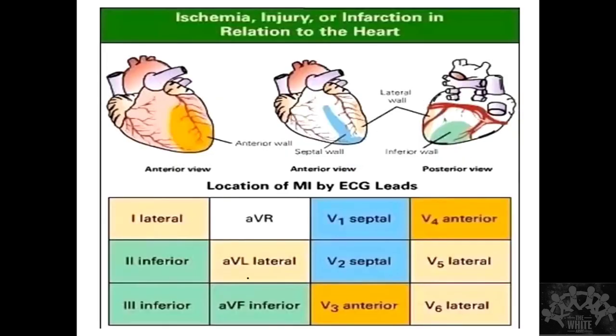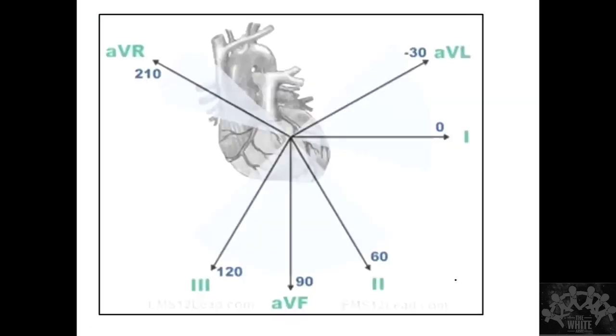So this is the localization. I'm sure we all know. So 1 and AVL is the lateral lead. If I have ST elevation in these leads, that's called as an inferior wall. This is the septal wall. These two are anterior. This is lateral. Fine. So whenever we have an ST elevation, we'll see in which lead there is ST elevation. That is the first key to identify.